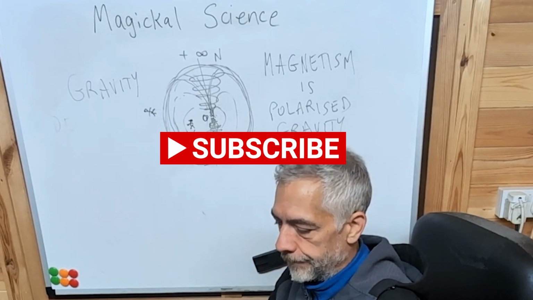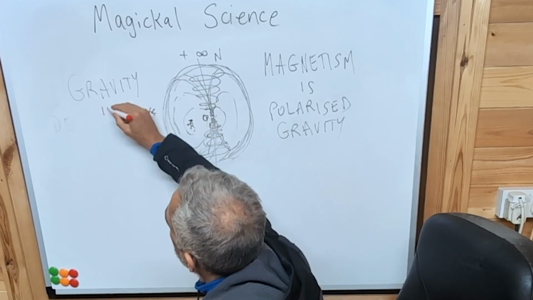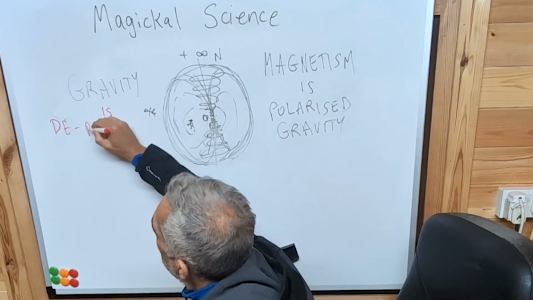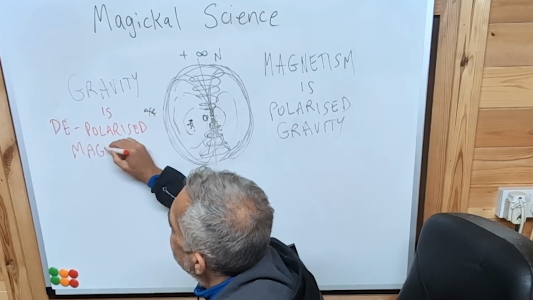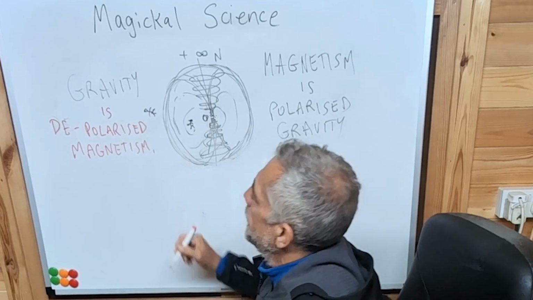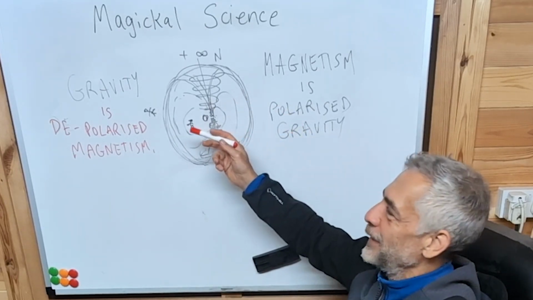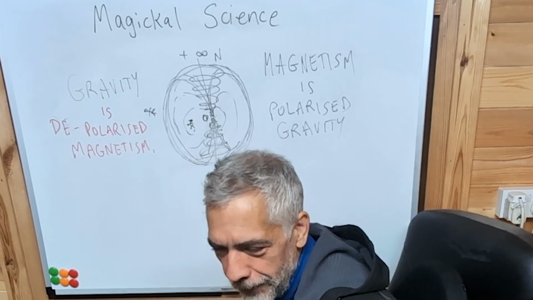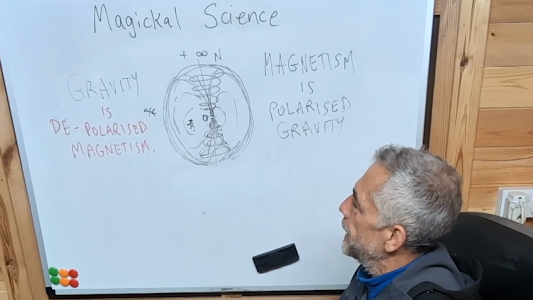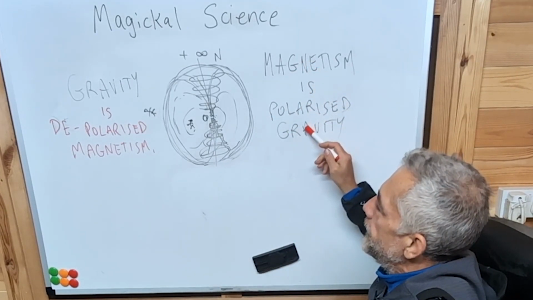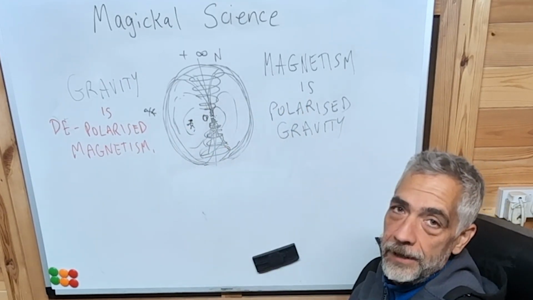So gravity is depolarized magnetism. Okay, this is my definition. No one else has said it like this, so this is only me. If this is correct, then here you go, this is my release of this theory. If it's incorrect, never mind, it's only my thoughts. But magnetism is polarized gravity. Gravity is depolarized magnetism. This is how we're unifying these two forces together.